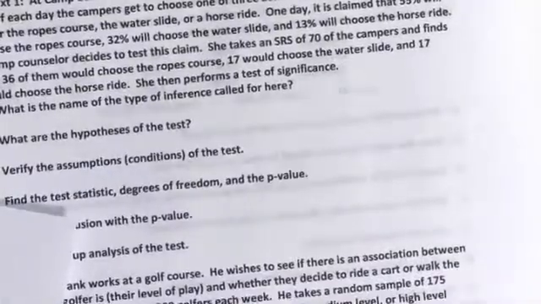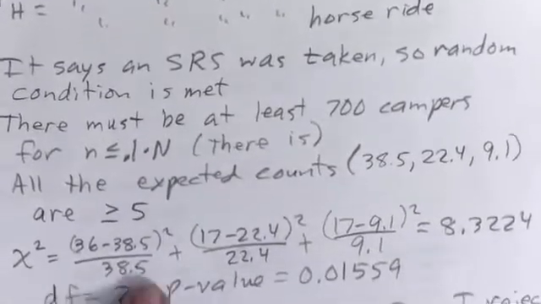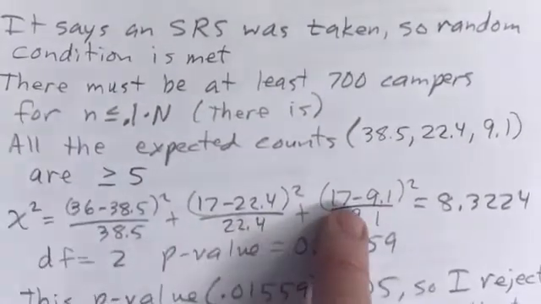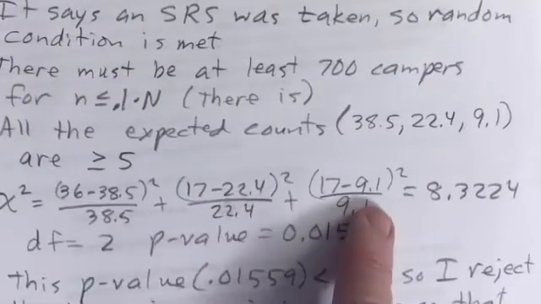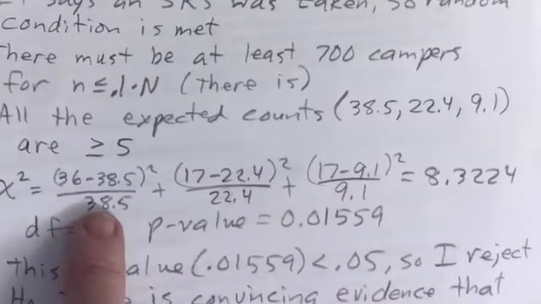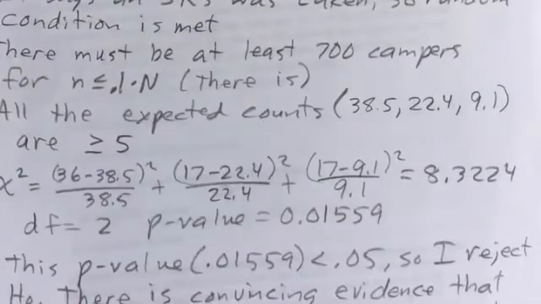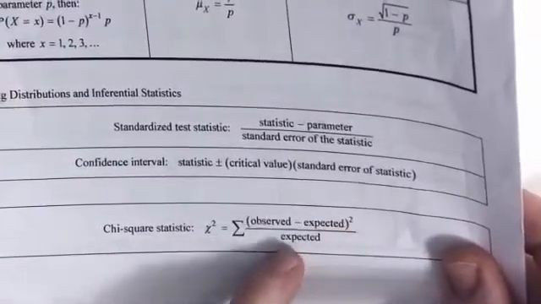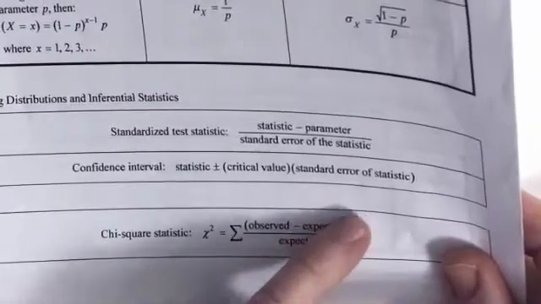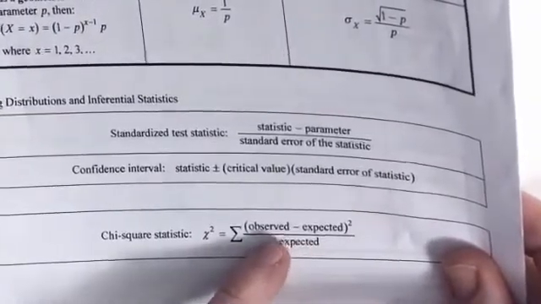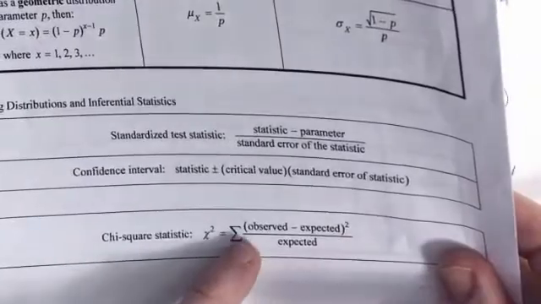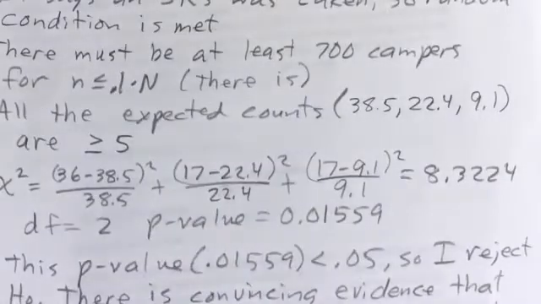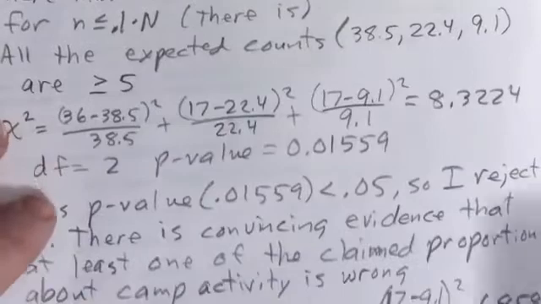So I wrote it down. You don't have to show your work here, but I encourage you to do that because that's how the contributed parts are calculated. That is how your chi-squared test statistic is calculated. If you're doing it by hand, it's the observed count minus the expected count, squared, over the expected. You do that for all of them, in this case all 3, and then add them up. That's how you get your chi-squared.